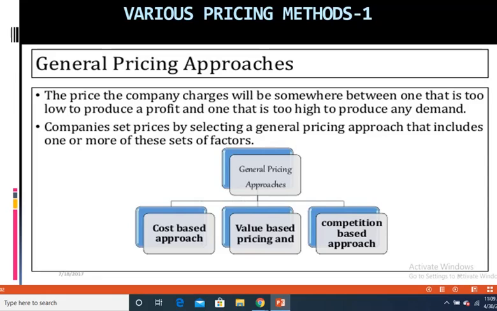Now let's start with some of the pricing methods. The price, as I have told you previously, that the company charges will be somewhere between the one that is too low to produce a profit and one that is too high to produce any demand. I hope you remember about the minimum price and the maximum price that I spoke to you under pricing strategies. And I also have spoken to you how the company has to decide upon five best prices which it can charge between the minimum price and the maximum price.